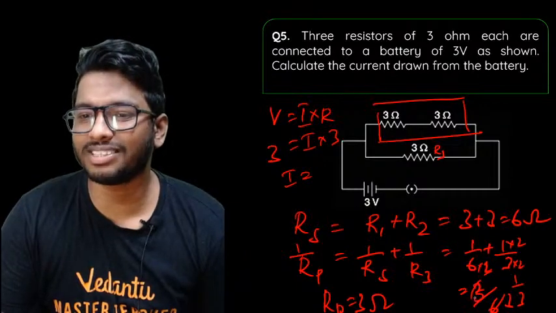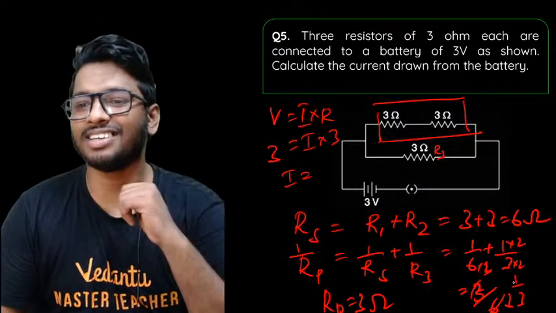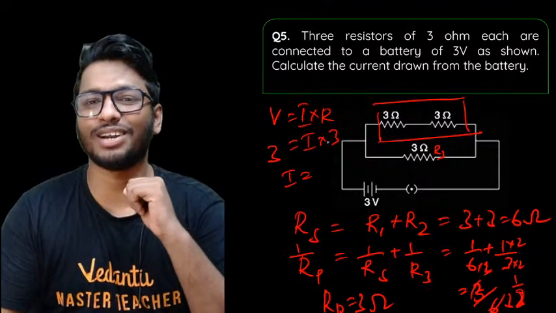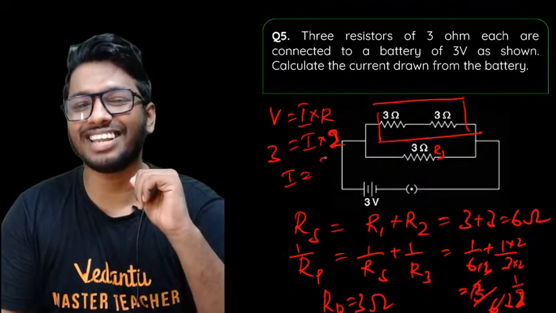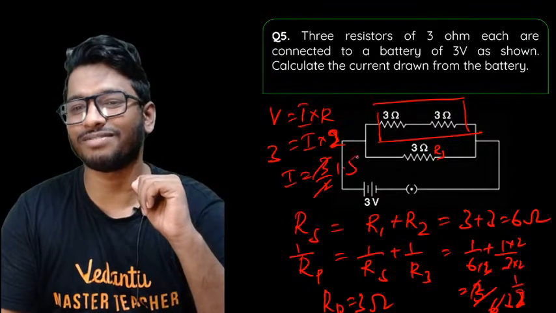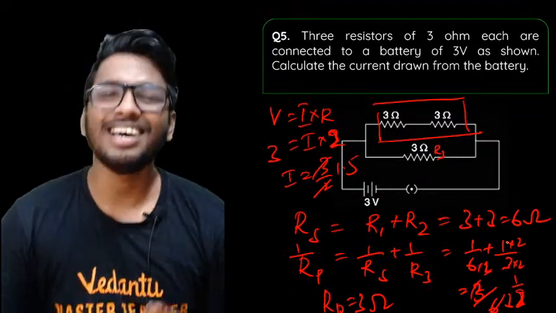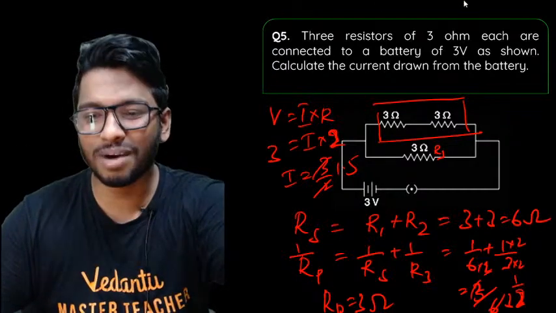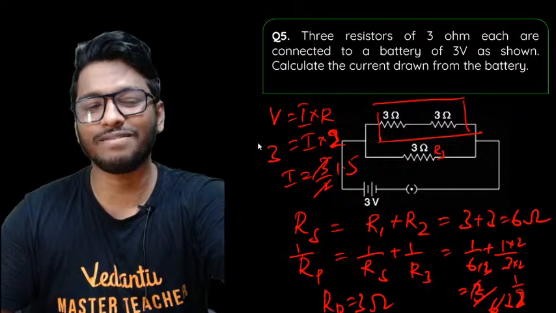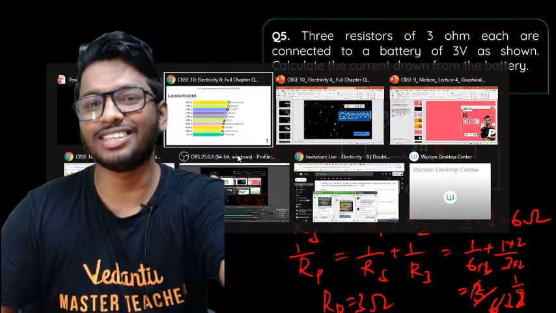It's 3 by 6, because the resistance is 2, right? So that'll be 1 by 2, guys. Sorry about that. Resistance will be 2. So it'll be 3 divided by 2. That'll give you 1.5. Sorry, guys, I did not see this. It'll be 2 plus 3, that is 3 divided by 6, not directly 2 by 3. It'll be 1.5 amperes. As simple as that. All right, guys, so that is the answer for this question.